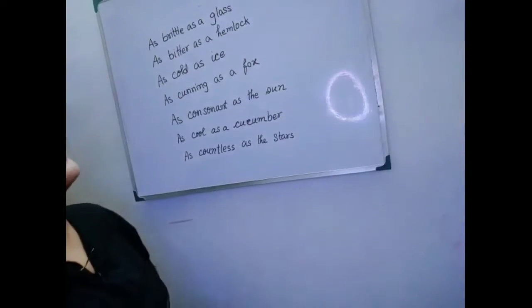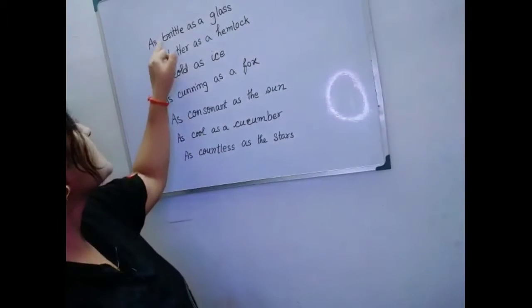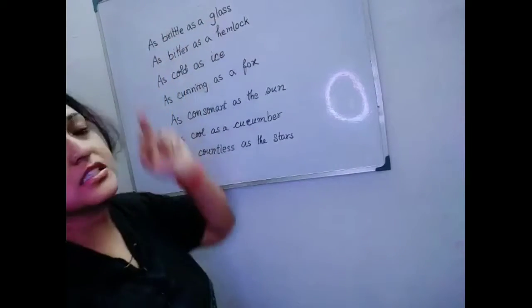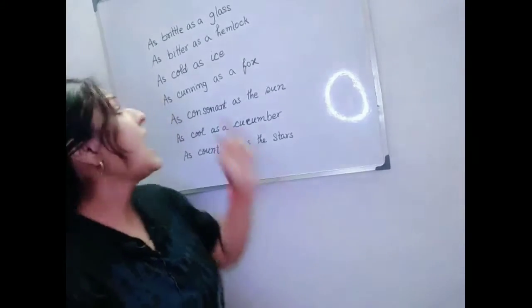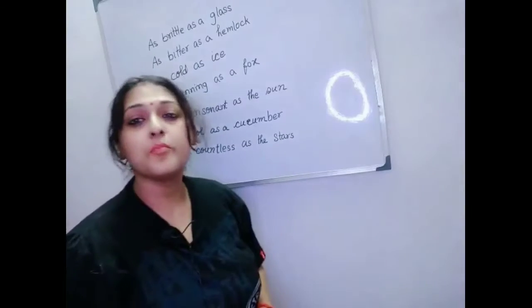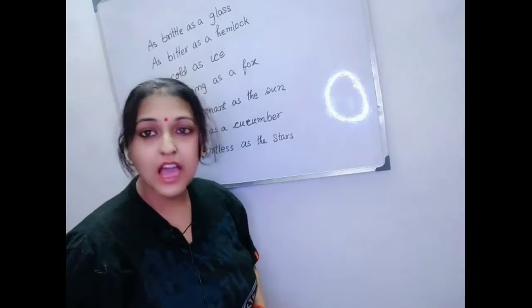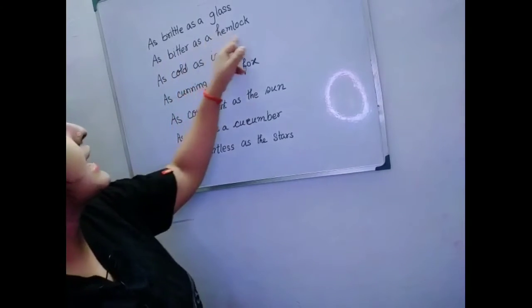I will show you the first example of simile. See, as brittle as a glass. The first example of simile here is as brittle as a glass. Next one is as bitter as a hemlock.